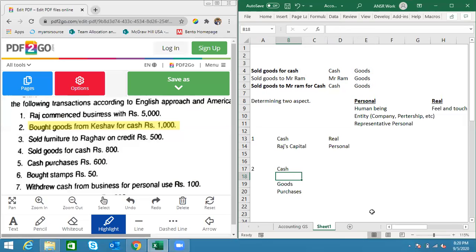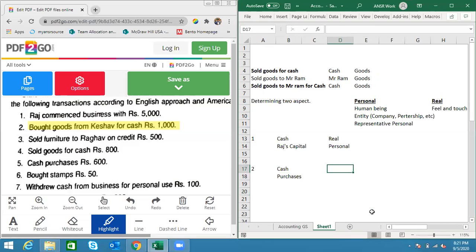I'm deleting Keshav now. Now let's go to goods and purchases. These are actually exactly the same. Both are correct, but in books we never write a goods account. That's just a practice, there is no logic. Over time, goods has dissolved, and we use purchases, which represents goods only. That you have to remember. That will help us in determining what type of account it is. Now that we have determined this, let's go to what type of account each of them is.